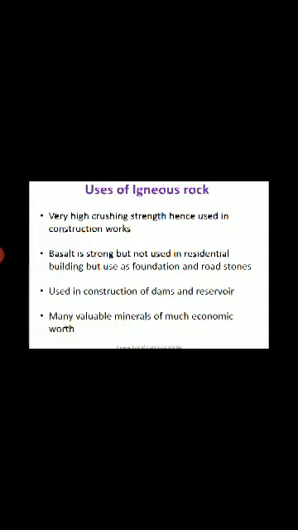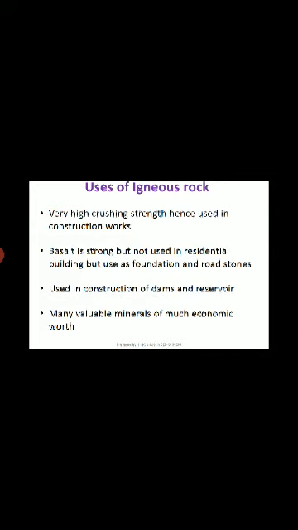Basalt is strong but not used in residential buildings; it is used as a foundation or road stone. Basalt is a famous example of igneous rock. Igneous rock is used in the construction of dams and reservoirs because its water absorption is very low. Igneous rock also contains many valuable minerals of much economic worth.